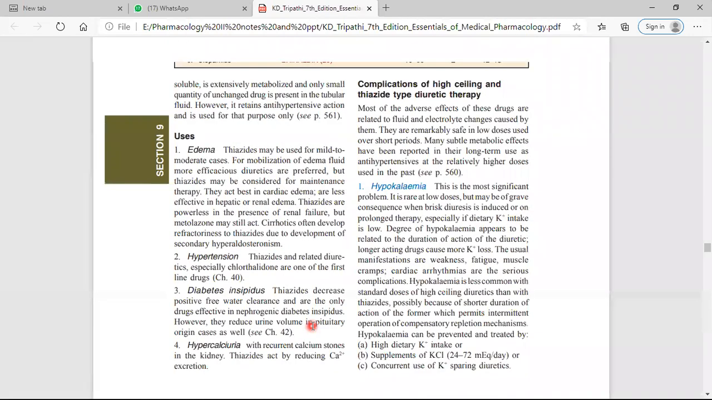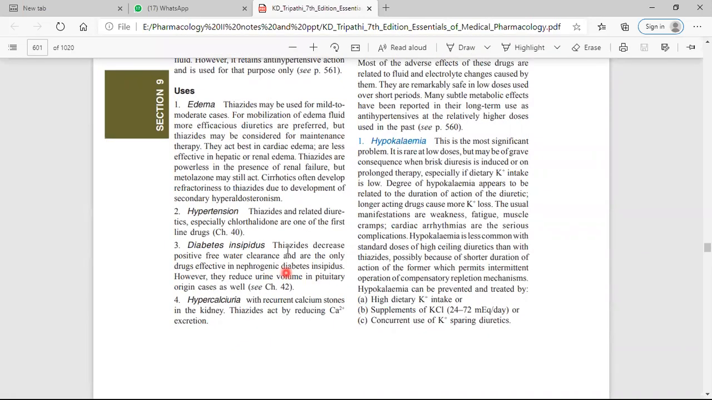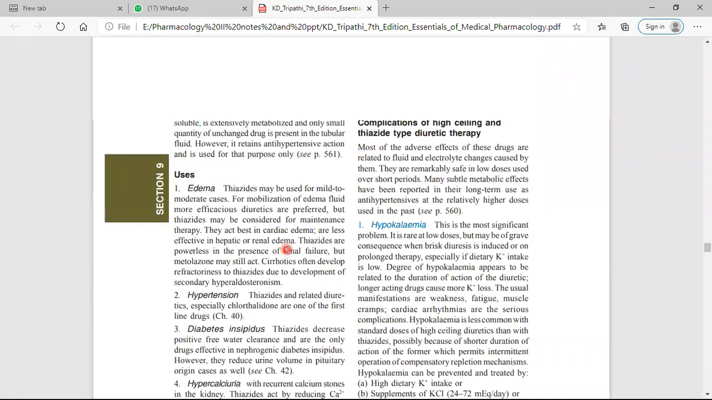Now, the uses of this thiazide diuretic are again the same, mostly. It is used in edema and hypertension. It is also used in diabetes insipidus, which is due to the absence of antidiuretic hormone. It is also used in hypercalciuria.